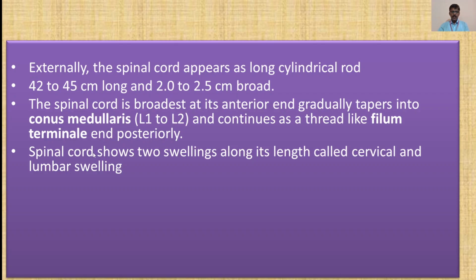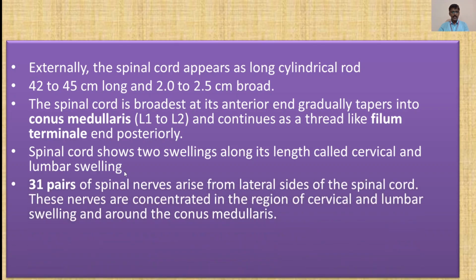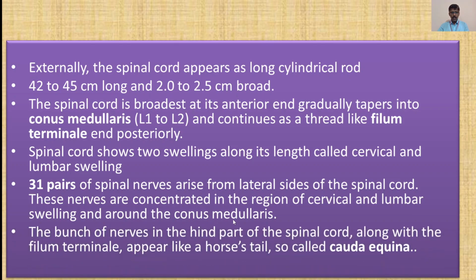The spinal cord shows two swellings along its length called cervical and lumbar swellings. Then 31 pairs of spinal nerves arise from the lateral sides of the spinal cord. These nerves are concentrated in the region of the cervical and lumbar swellings and around the conus medullaris.